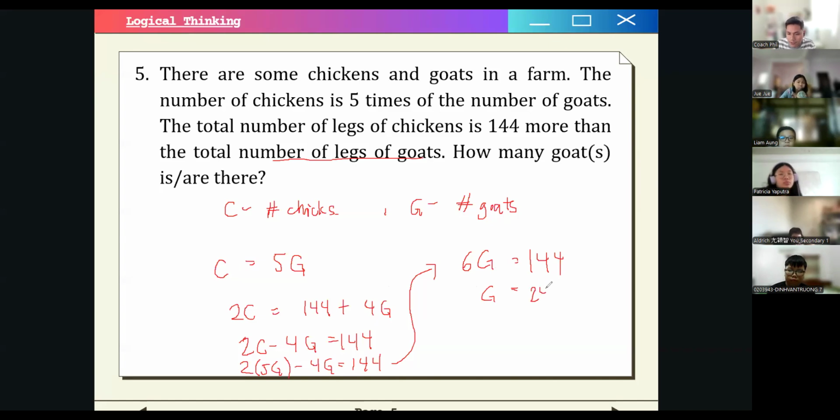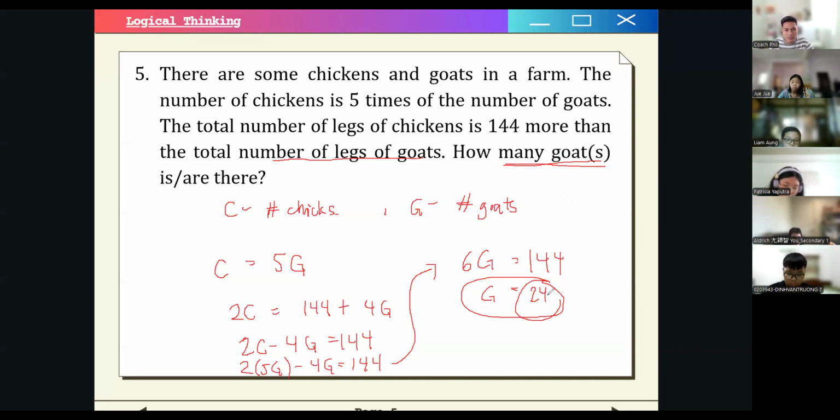24. So what was the question? How many goats? So this is already the final answer, no? 24, because we are asked how many goats are there. Okay? So if you're not sure with the final answer in these kinds of problems, you can just check, no?